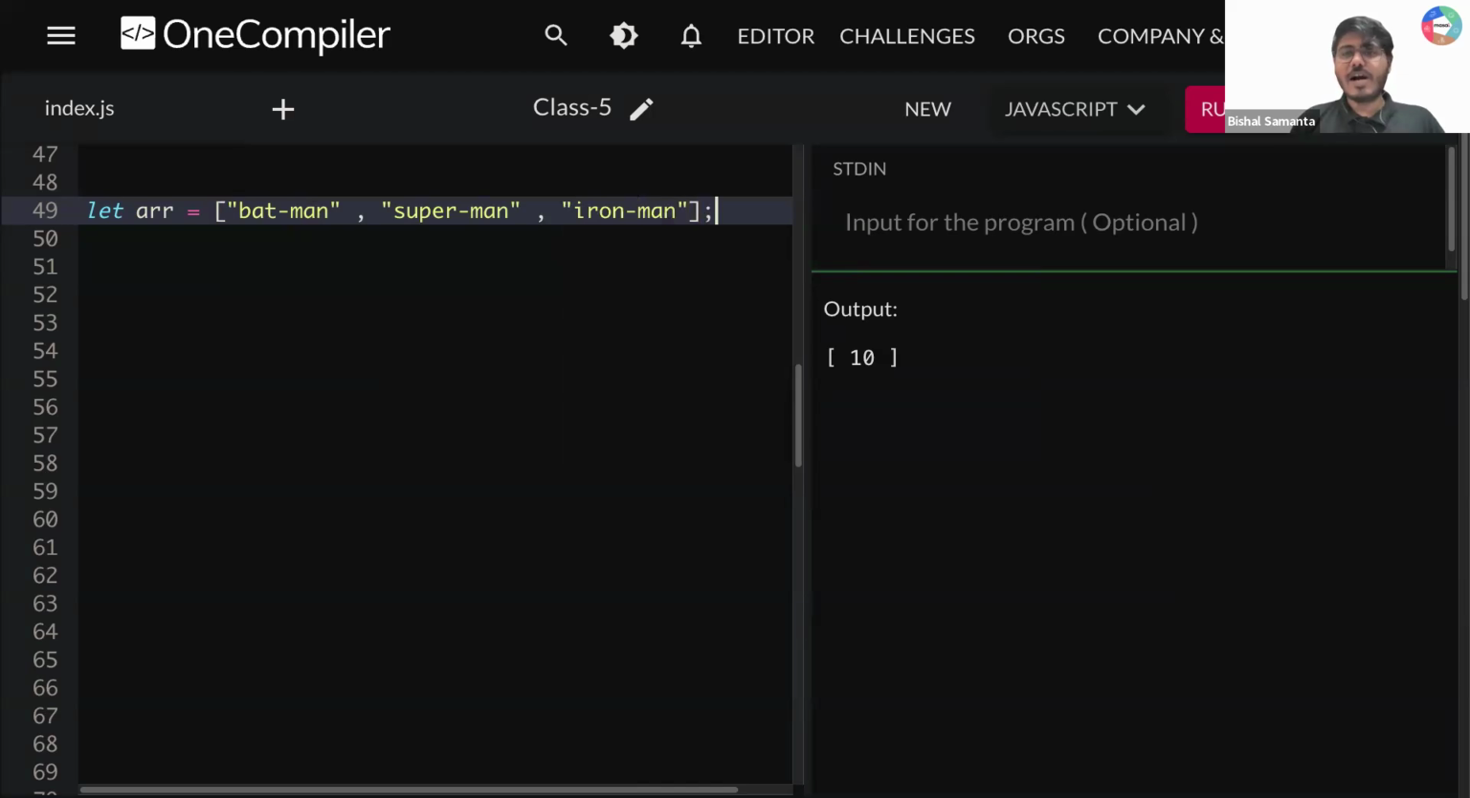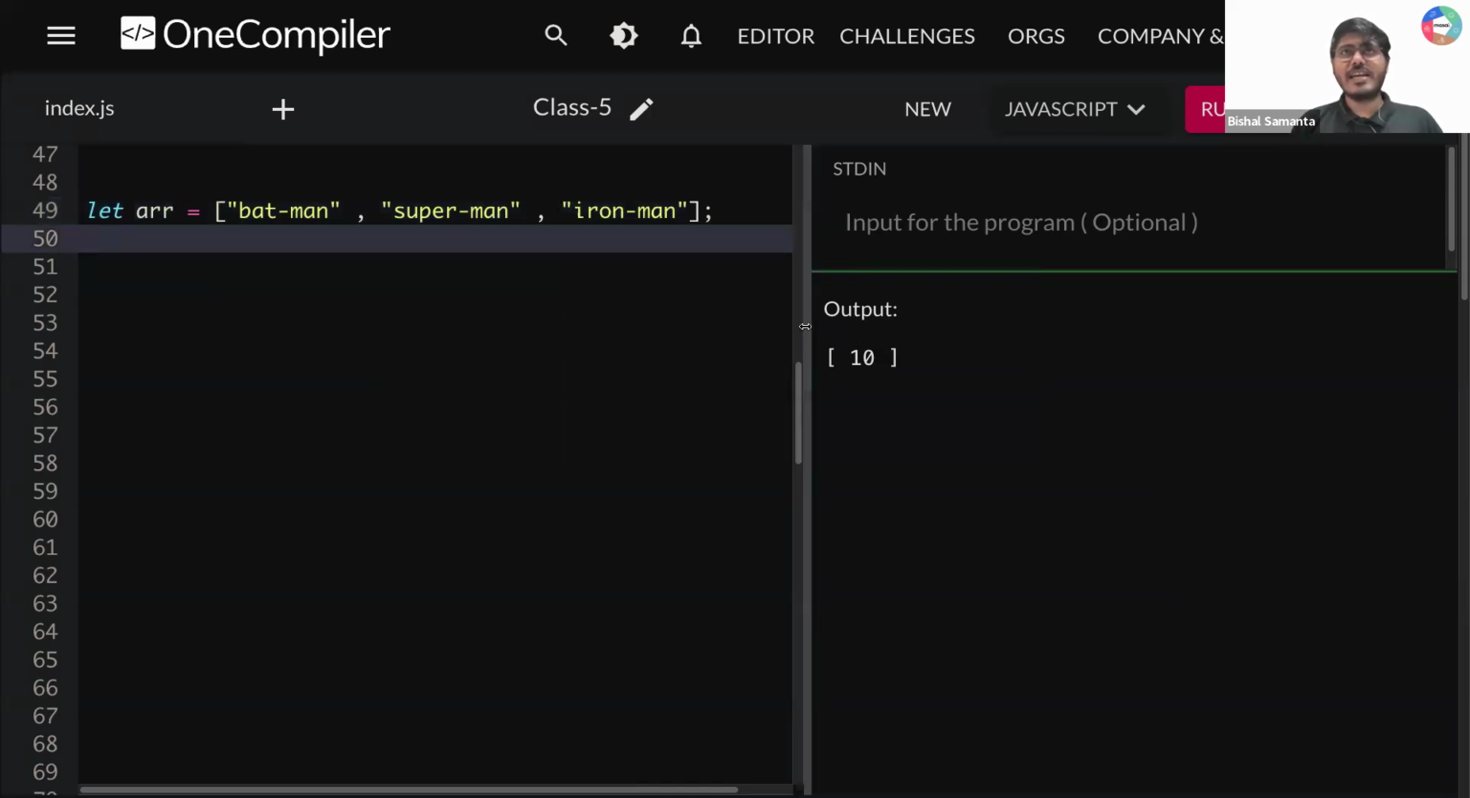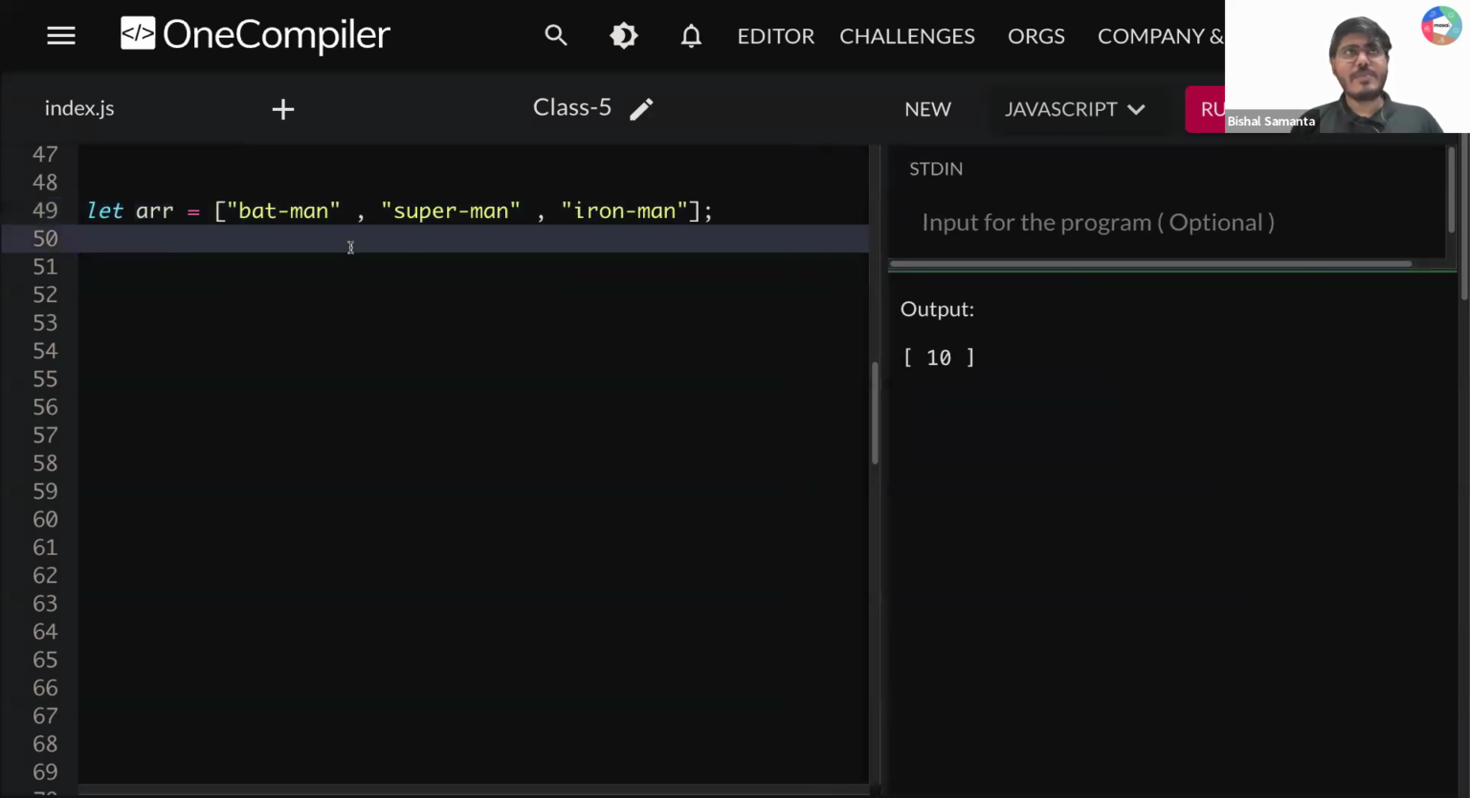Now can you tell me how many elements are present in this array? How many elements are present in this array? So 3 elements. Purnath, tell me how it is 4. 1 element, 2 elements, 3 elements. So how many elements are present here? There are 3 elements present in this array, right?